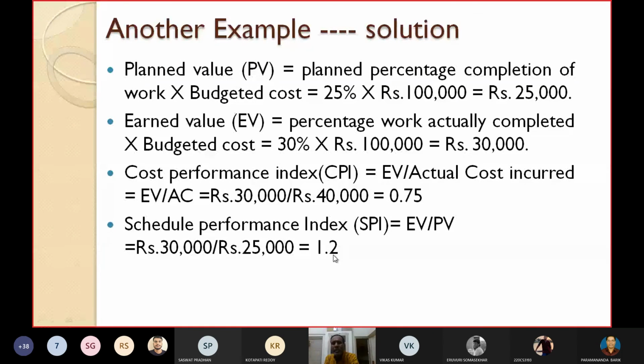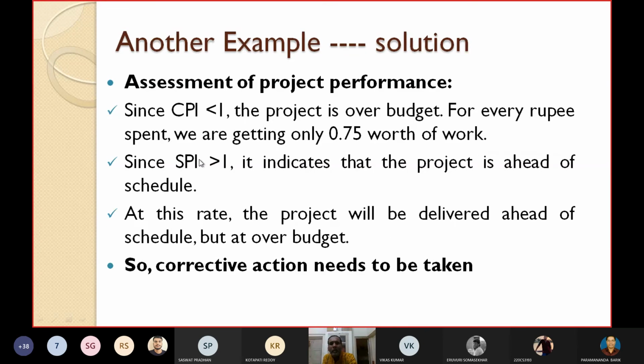Now let's draw the conclusion. You can see that we have to draw the inference. CPI value is less than 1, whereas SPI value is greater than 1. I have already told you if it is less than 1, that means either the project is running late or it is over budget. And if it is greater than 1, then it is what? It is below the cost, or it is running smoothly, or it is running faster. So the interpretation can be done as follows.